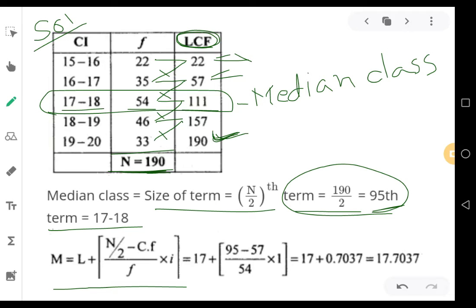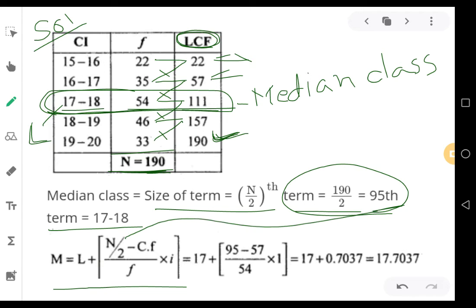L is the lower class limit of the median class. Which is the median class? We have identified this is the median class, and the lower limit of the median class means 17. So this 17 should be the value of L.